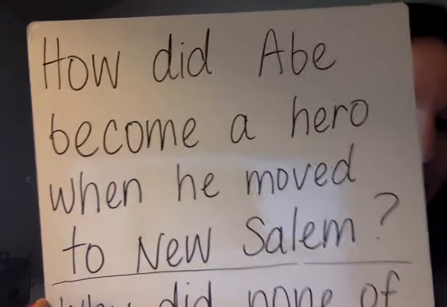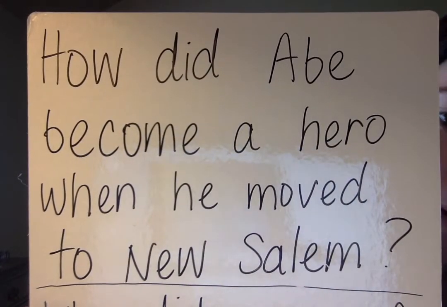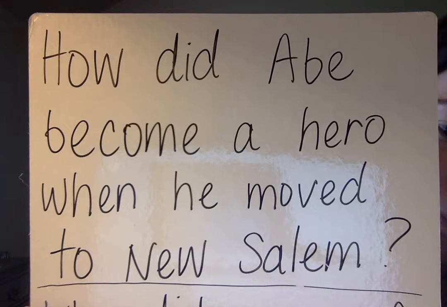And this book is all about his life, how he grew up, how he became president, and then his impact in helping to end slavery in our country. So let's jump right in. As always, I'm going to be answering a question first, following our steps, and then I'll need your help to answer some questions. So our first question that I'll be answering following our steps: how did Abe become a hero when he moved to New Salem?